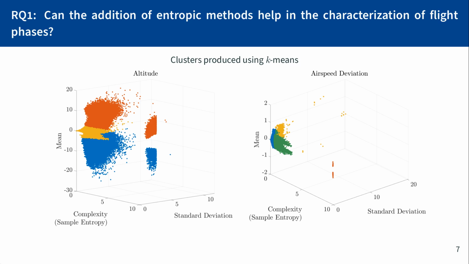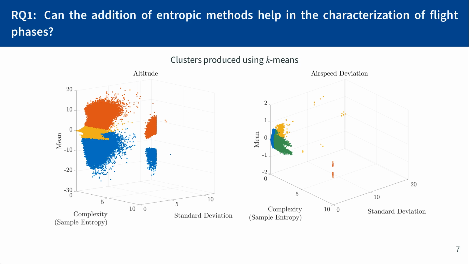So here we have the clusters produced using k-means. On the left-hand side, we have altitude. On the right-hand side, we have airspeed deviation. The three complexity measures that we used were mean, standard deviation, and complexity. In this case, we are using sample entropy. On the left-hand side, we have 3 clusters produced for the altitude features. And on the right-hand side, we have 4 clusters produced by the airspeed deviation features.